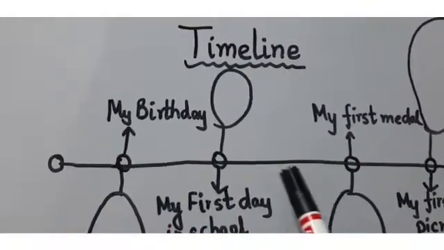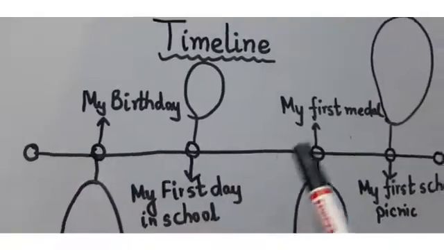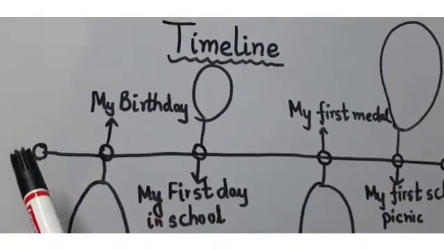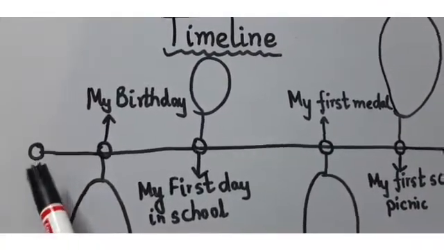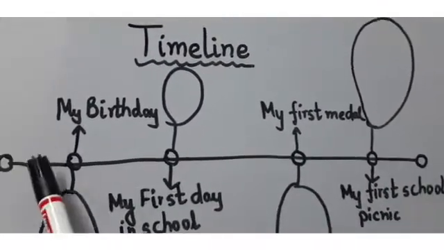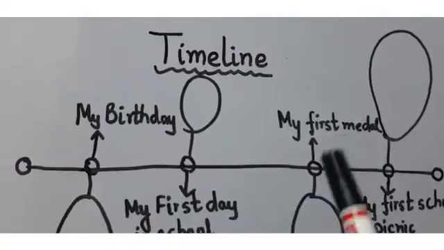Okay, I have not used the ruler, but you have to use the ruler while drawing it. Then divide the line segment into many parts. I have divided like this. This is the starting point and this is the ending point. So I have divided these into many parts according to the events.